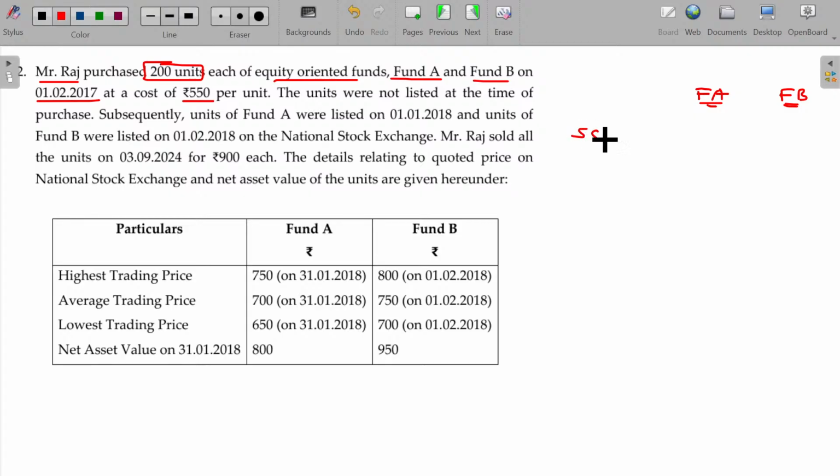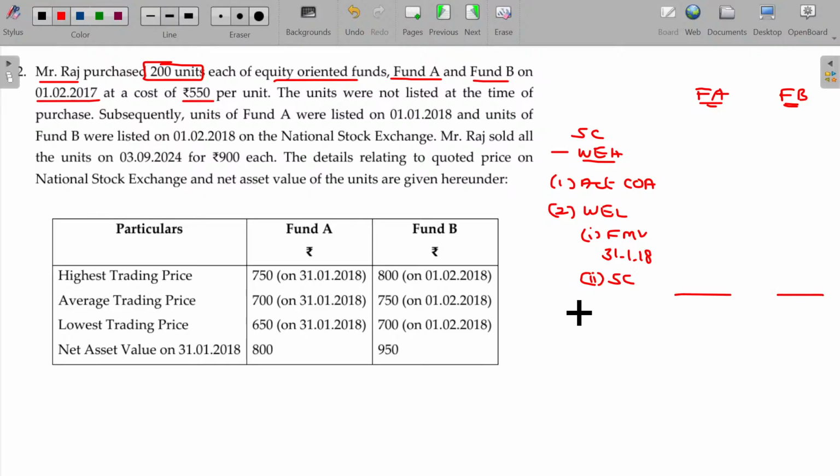So sale consideration minus what? Whichever is higher of actual cost of acquisition, and second, whichever is lower of fair market value on 31st January 18, and second being sale consideration. Then you'll get the long-term capital gain here. Here, this one is purchased before this date, at a cost of rupees 550.